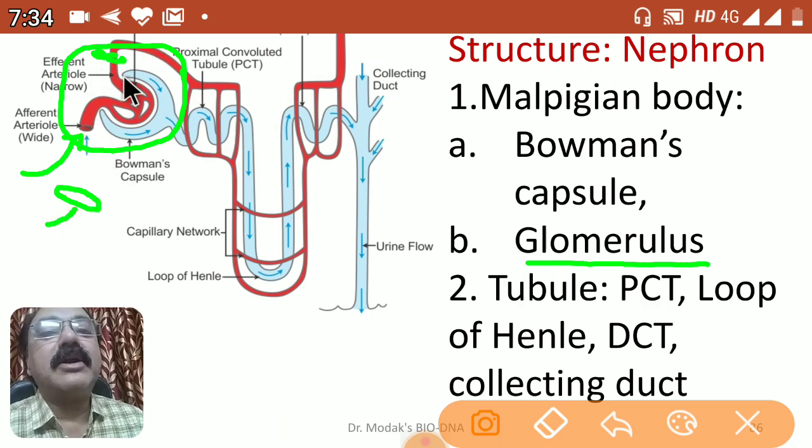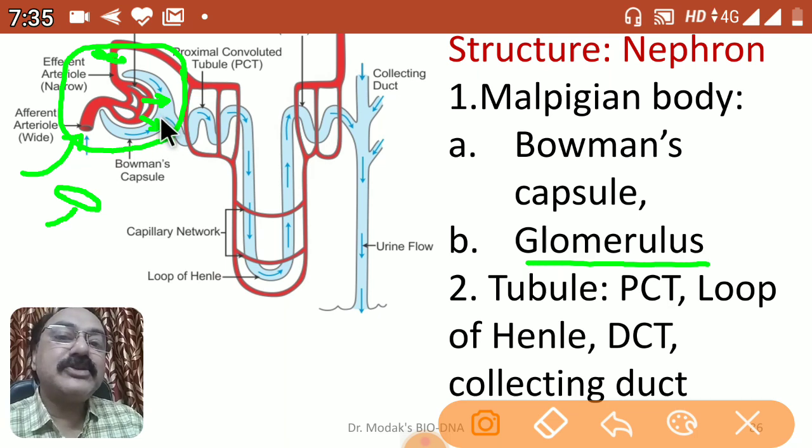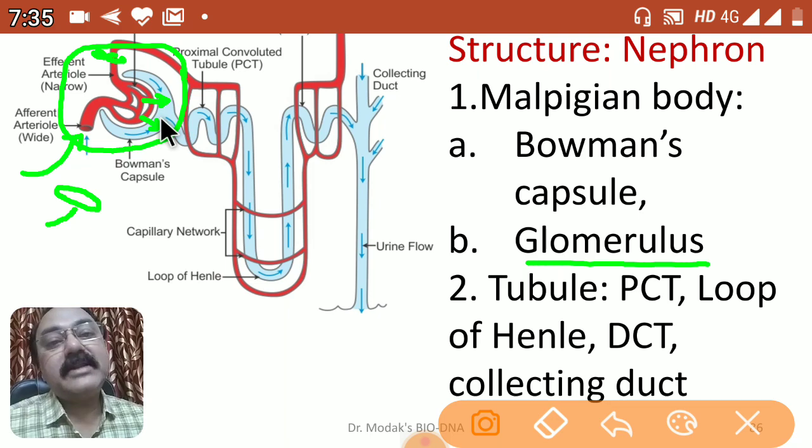And because of these two important aspects, the blood that enters and comes out of this afferent arteriole develops a kind of pressure, and because of that pressure the blood is filtered in this cup and gets collected into this particular cup-like structure that we call Bowman's capsule, and that material is called filtrate.